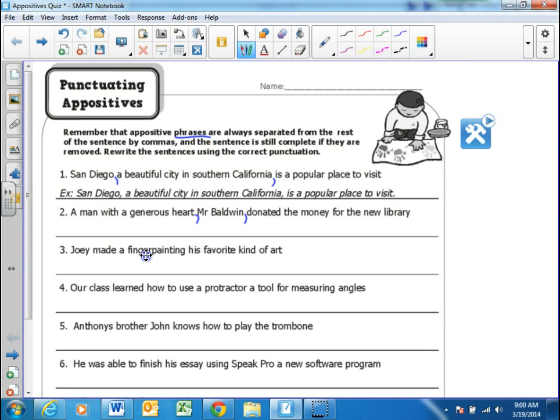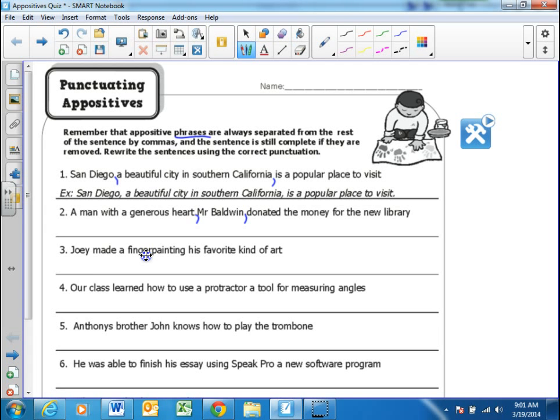Look at number three. Joey made a finger painting his favorite kind of art. That one might be a little bit easier to find the appositive phrase. Anybody know where it is or where the commas go? Go ahead.